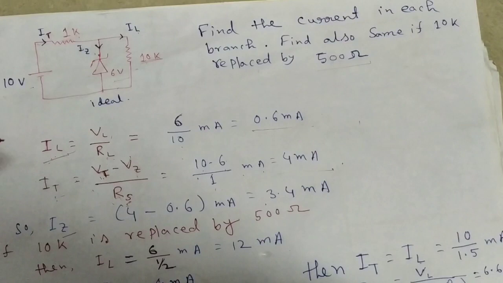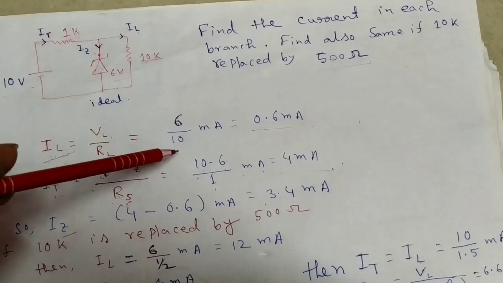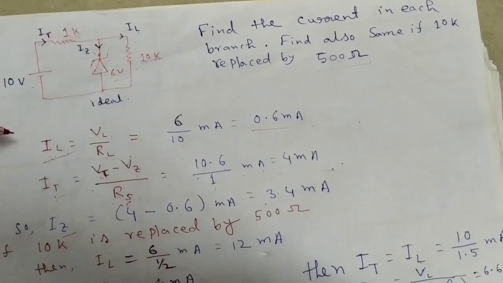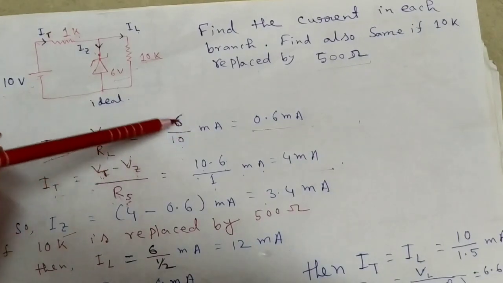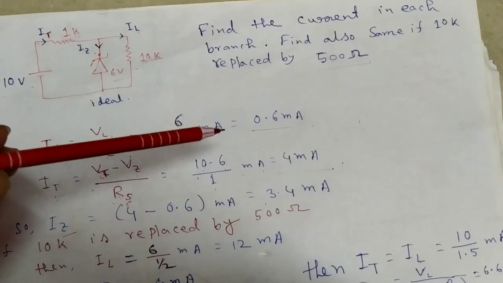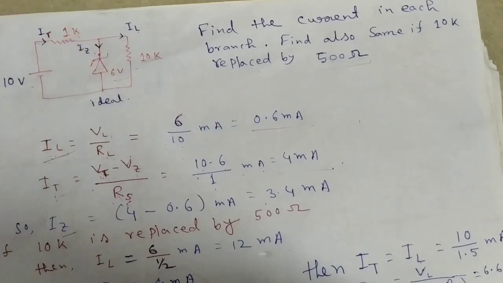So we have a relation: load current IL is equal to load voltage divided by load resistance. Here the load voltage is 6 volt and the load resistance is 10 kilo ohm. So we easily find the load current: IL is equal to 6 by 10, which means 0.6 milliampere. Also, the total current IT is equal to the total voltage minus the Zener voltage divided by the source resistance.